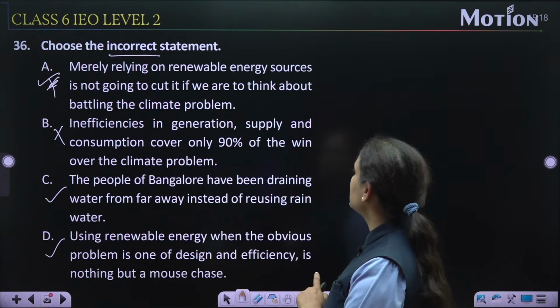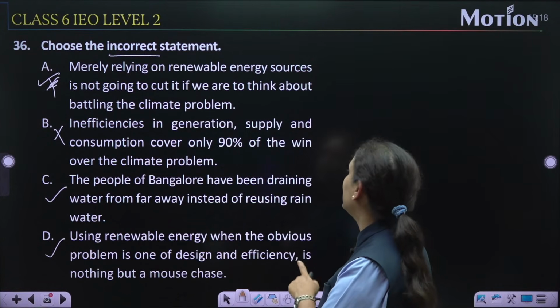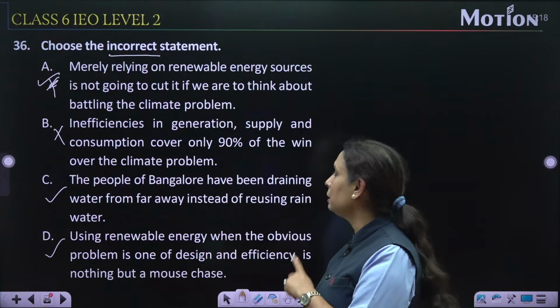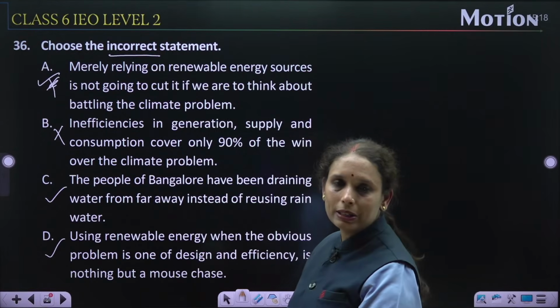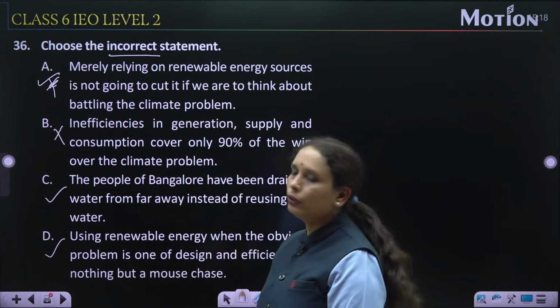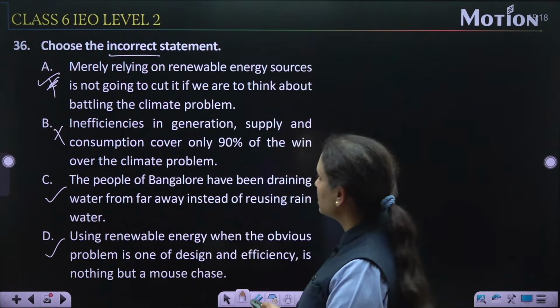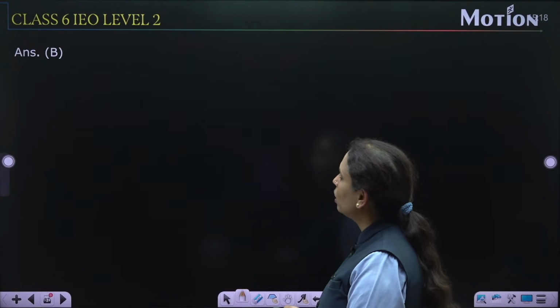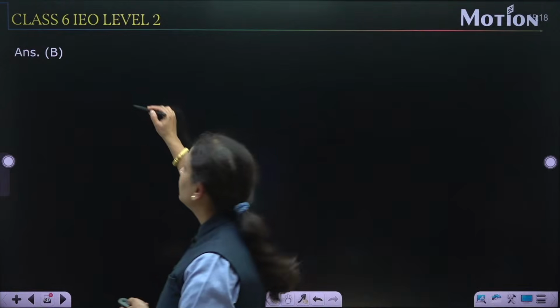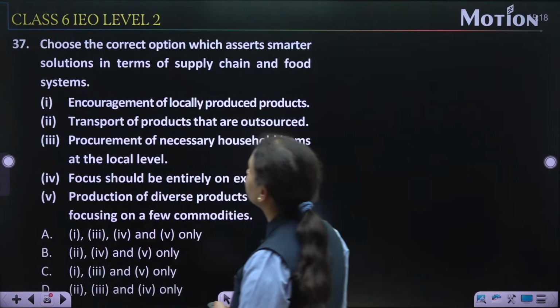Inefficiencies in generation, supply and consumption cover only 90% of the win over the climate problem. जबकि आप पैसेज में ऊपर जाएंगे तो वहां पर 15% of the win over है. तो ऑप्शन नंबर B is the wrong, incorrect statement. So answer is option number B. Yeah. Now question number 37.